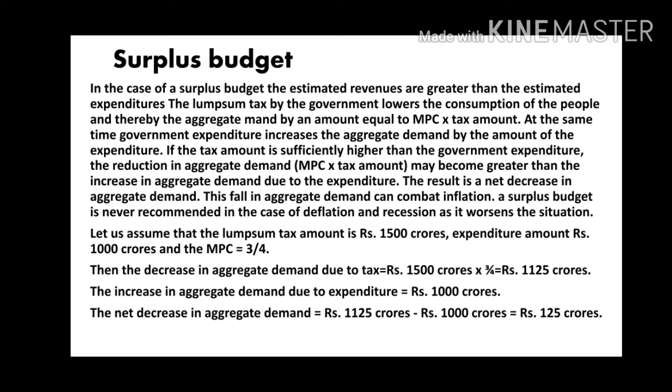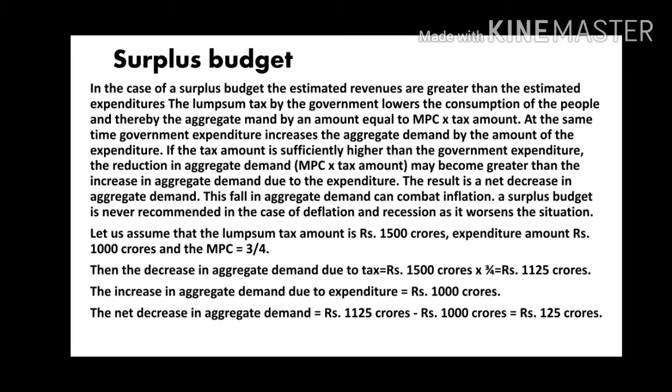If the tax amount is sufficiently higher than the government expenditure, the reduction in aggregate demand, MPC into tax, may become greater than the increase in aggregate demand due to the expenditure. The result is a net decrease in aggregate demand. This fall in aggregate demand can combat inflation.